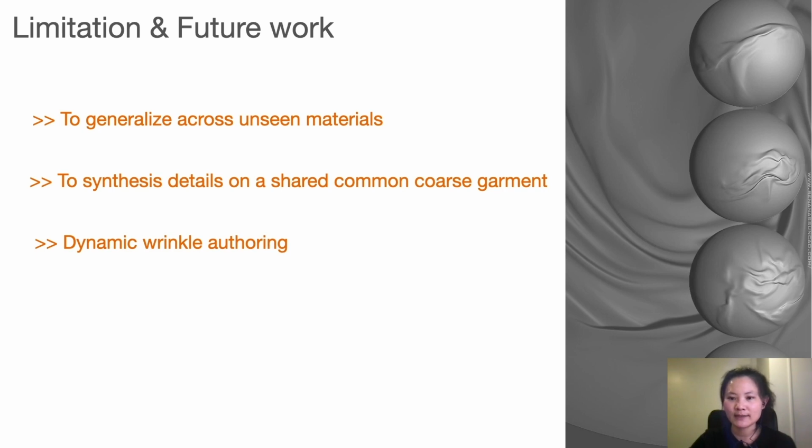The third one is controllable wrinkle synthesis. Wrinkle brush is a fashion industry tool to draw style-specified wrinkle patterns on the garment surface. However, the wrinkles are drawn at a still state and unable to vary along with the garment motions. In the future, dynamic wrinkle authoring is worth exploring to synthesize dynamic wrinkle patterns which can vary along with motion frames.